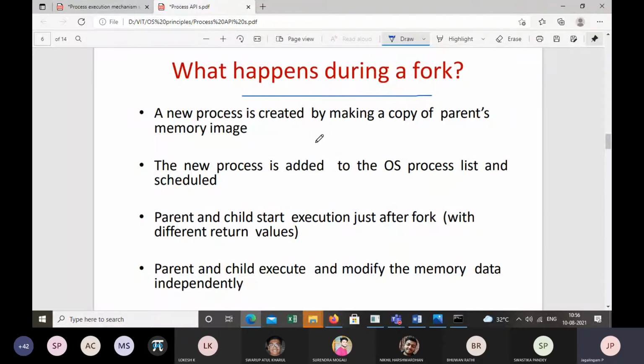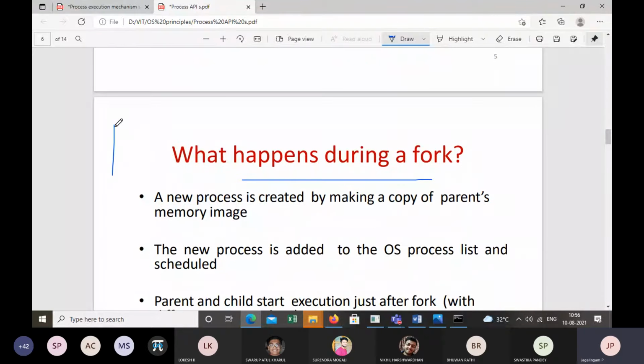What happens during fork? Let's say that I have a memory image of the parent. The memory image of a process, the parent process, consists of code, data, stack, and heap. In the code, if you use the fork system call, then an exact copy of the memory image of the parent is created. That is the child process.